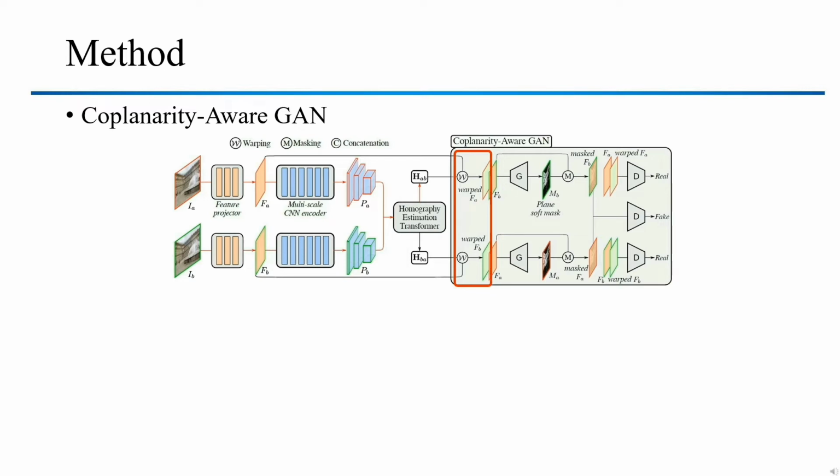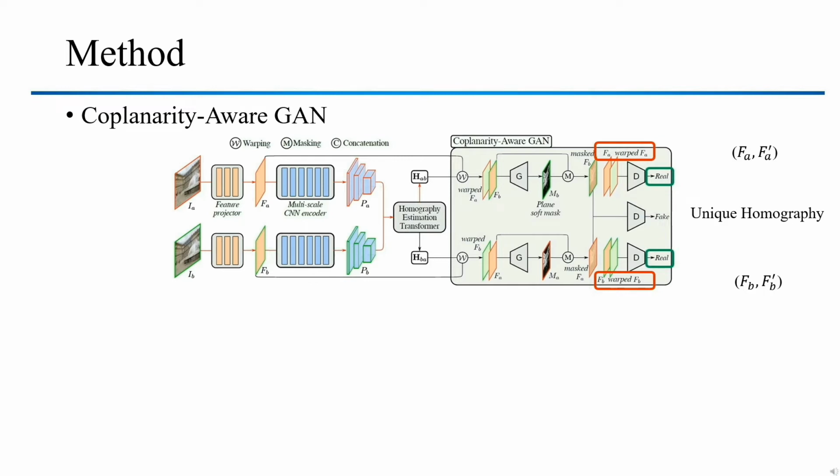As one of our key proposed methods, the Coplanarity-Aware GAN is proposed to impose the coplanarity constraint for homography estimation networks. When the homography estimation transformer predicts homography matrices, we can apply them to obtain the warped features FA and FB. Note that the feature pairs, FA and warped FA, FB and warped FB, are induced by the unique homography HAB and HBA, respectively. We thus treat them as real pairs to guide the generator to learn the internal geometric relationship between real pairs. For the fake pair, we construct it by multiplying the features FA and FB with the masks MA and MB.